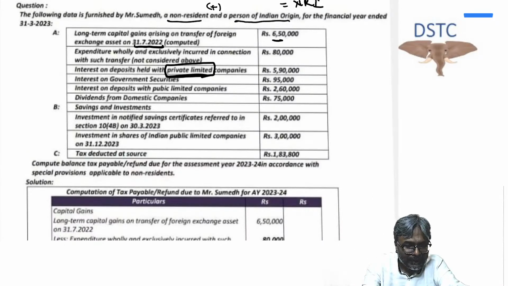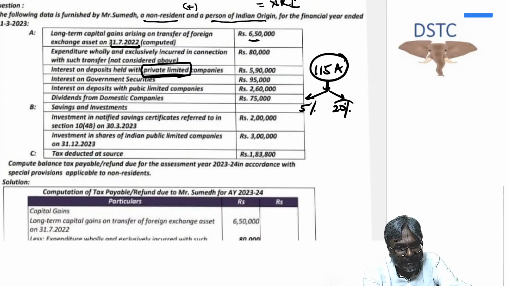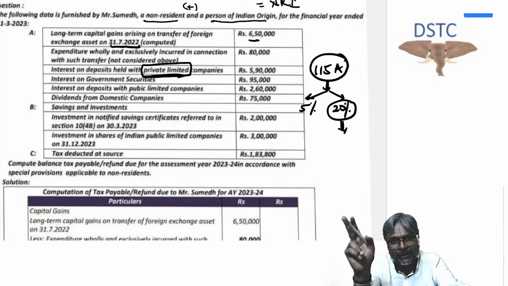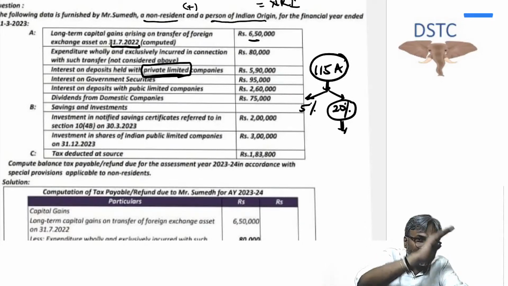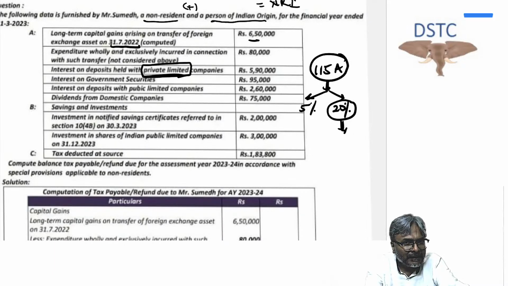Now the rate applicable, many of you may say, sir, it is 115A. Because for non-resident interest income in 115A, there are two rates which we all know, and we have revised this in the last lecture also. One is a rate of 5%, another is a rate of 20%. But be careful, even this 20% rate in 115A for the interest income demands that the loan or the debt from which the interest income is earned should be in foreign currency. Only then the interest income will be charged under 115A at the rate of 20%.